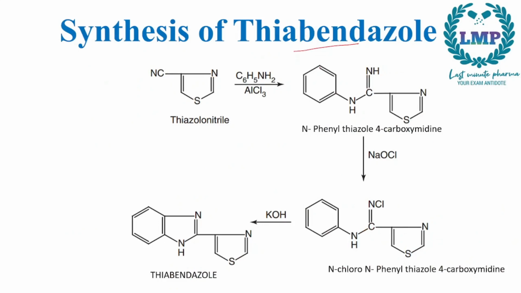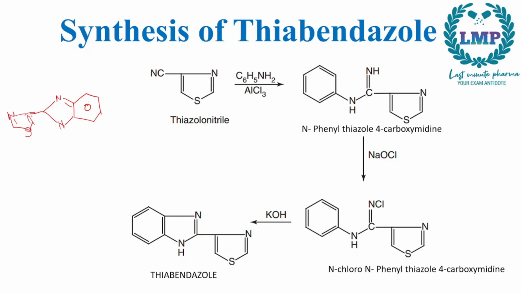Next, the synthesis of thiobendazole. For the synthesis of thiobendazole, we will first draw the structure of thiobendazole. So first we will draw a benzimidazole. So a benzene this way, then an imidazole ring this way, and then attached to this we will have a thiazole group. So this will be thiobendazole.